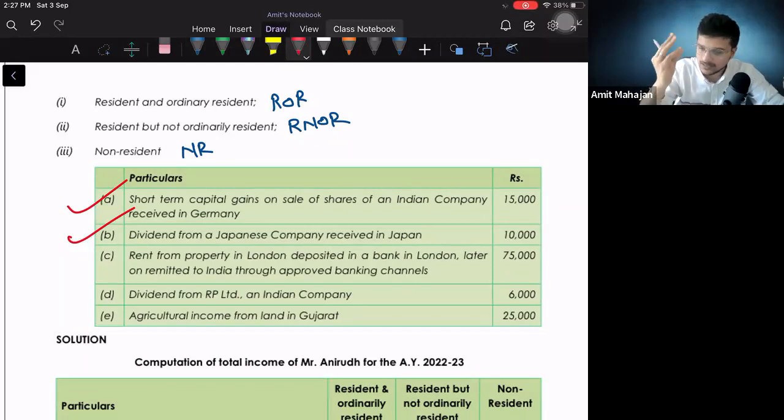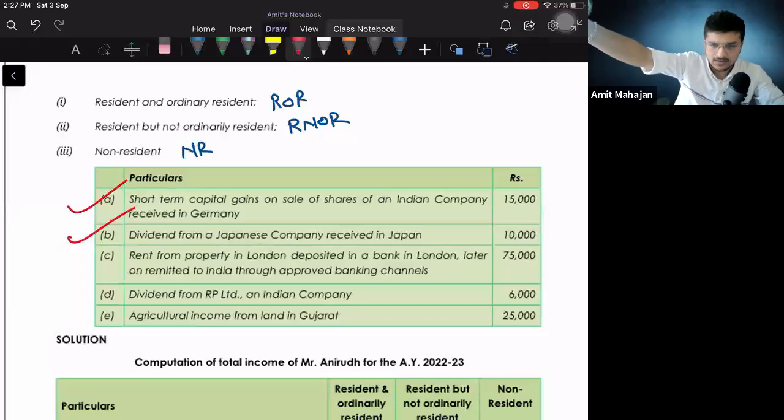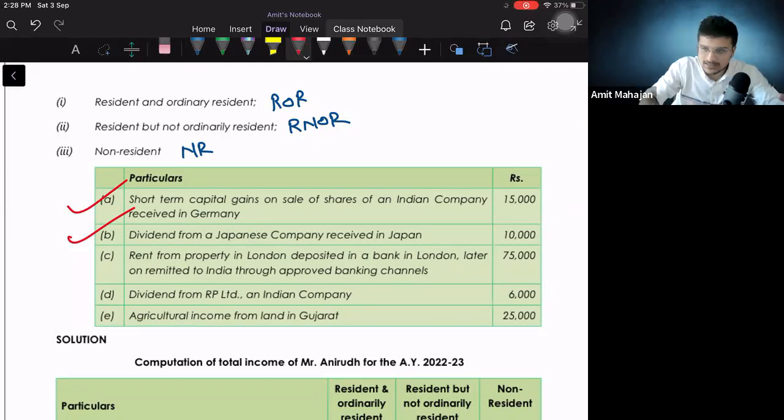And that is why this is very important. जो income मिल रहा है, किधर मिल रहा है? लंदन में पहले मिल रहा है, उसके बाद just remit हो रहा है बाहर. Remittance is not income for my parents, right? Similarly, ये भी point वैसा ही है. Property situated in London, received also in London. After that सिर्फ remittance हुआ ना इंडिया में, it is okay. Remittance हुआ तो. So I will not assume that it is received in India. It is remitted in India, and that is why this will not be taxable for ROR also, for NR also,